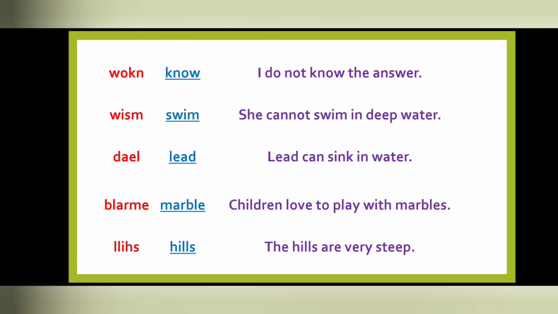W-I-S-M is the word swim. She cannot swim in deep water. D-A-E-L is lead. Lead can sink in water. Blarn is the correct word marble. So children love to play with marbles. Now the next word is hills. The hills are very steep.